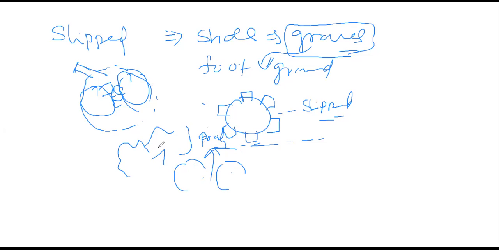Next, reduction of friction. In some cases, we have to decrease friction. Because of friction, heat is produced, and because of that there is wear and tear, for example in brakes. Suppose there is a brake wheel. If you apply the brakes frequently, then the brakes will be damaged, and after that the brakes will not work. So in some cases, friction is undesirable.